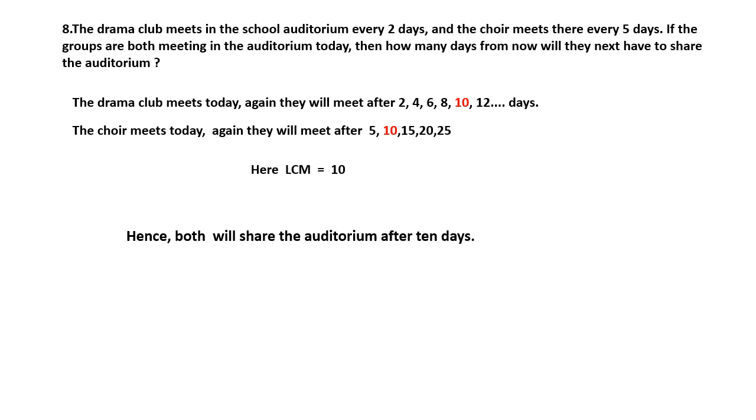I hope you understood. It's very easy. You can check the lowest common multiple of 2 and 5. The lowest common multiple of 2 and 5 is 10. Correct? 10 is the lowest common multiple of these. So the answer is after 10 days they will meet together.